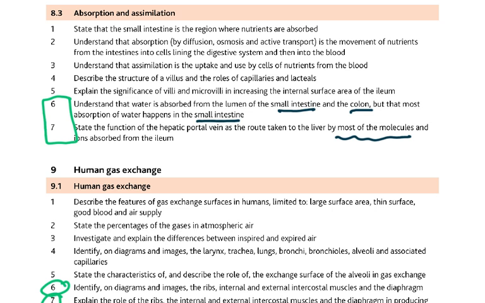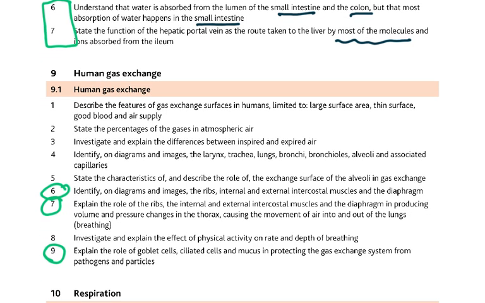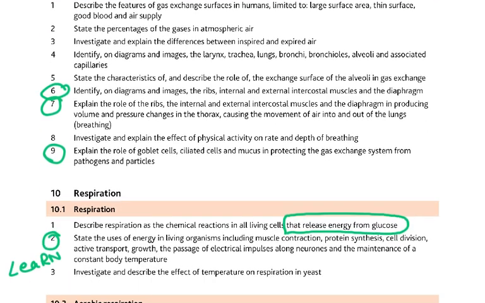I want you to go through every point of the syllabus. You have 24 hours to do this. I think less than 24 hours. Then in gas exchange, I want you to know about the internal and external intercostal muscles. I want you to know the role of the ribs, and I want you to know the role of the goblet cells. Everybody not clear on anything needs to Google it and check it out.